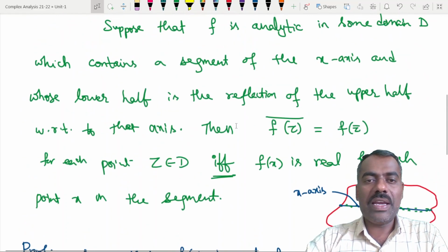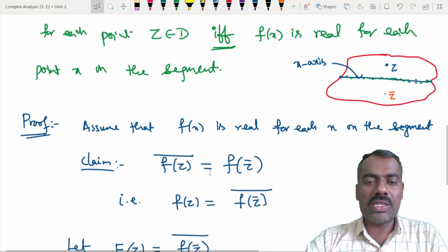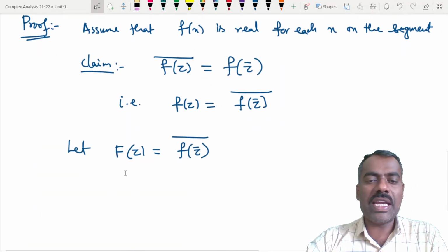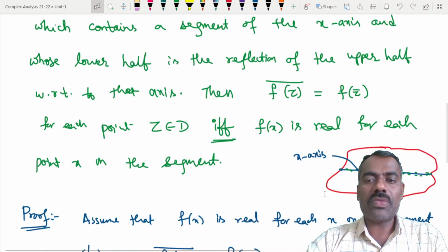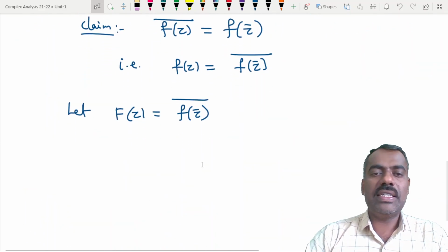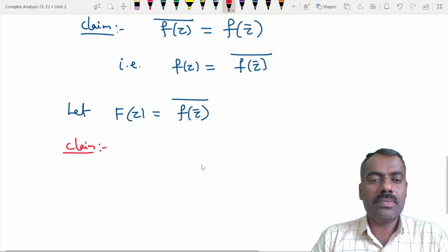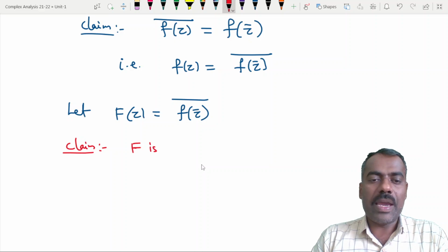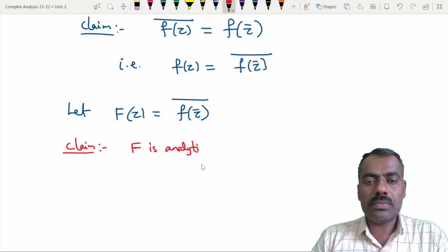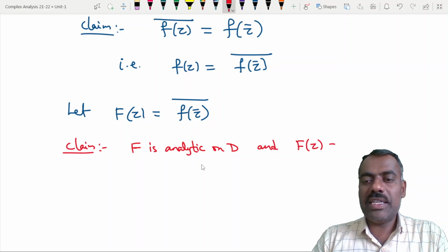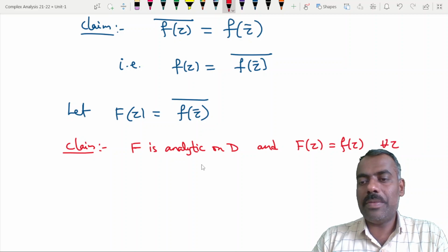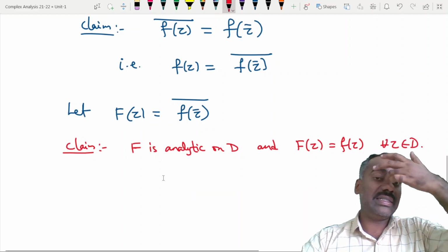Because our f is analytic, we want to make sure that our capital F, whatever we have taken here, is also analytic. So first we will prove that this capital F of z is analytic in that domain D and it is equal to small f of z. Is this clear? So our new claim is that capital F is analytic in this domain D and capital F of z is the same as small f of z for all z belonging to D. Then we are done. Yes or no?